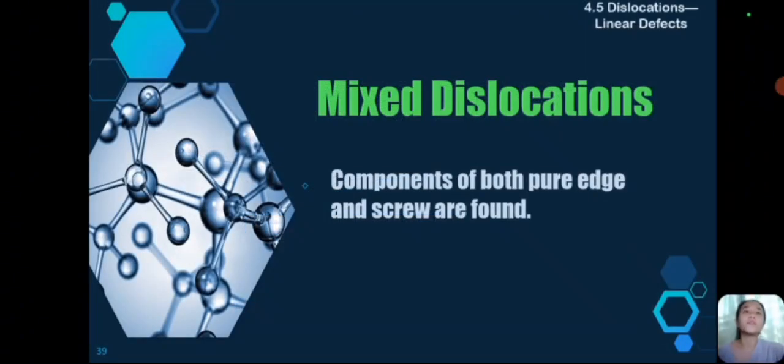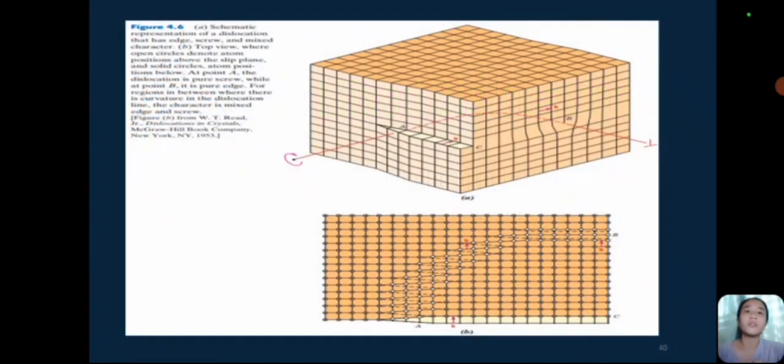Mixed dislocations. In mixed dislocation, components of both pure edge and screw are found. Ito yung pinaghalo-halo ng mga edge and screw na dislocation. So, this is the diagram. Kung makikita nyo, dyan sa right part, merong nangyaring edge dislocation kasi nagkaroon ng partially filled na plane. And habang sa kabila naman is same with the diagram na pinakita ko kanina sa screw is meron din dyan. And then yung sa baba, that is the top view para sa yung dalawang dislocation na yan.